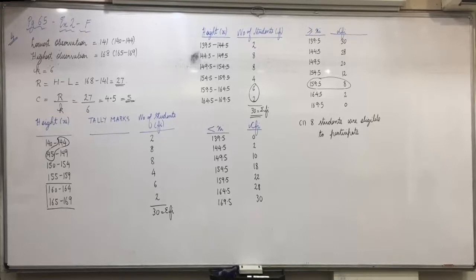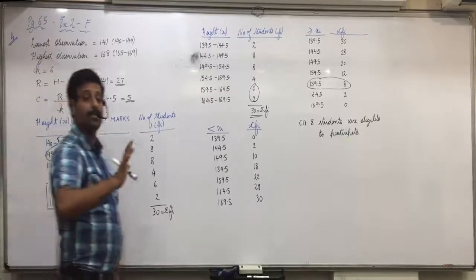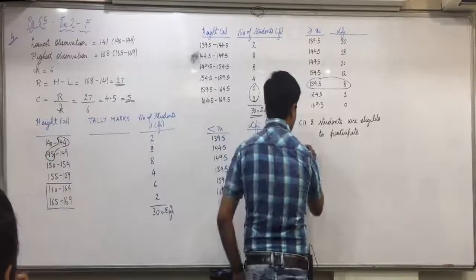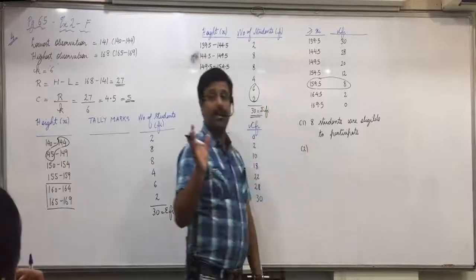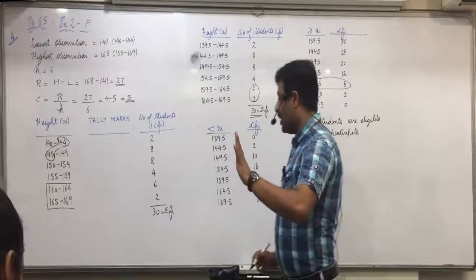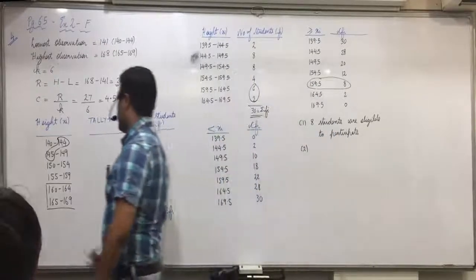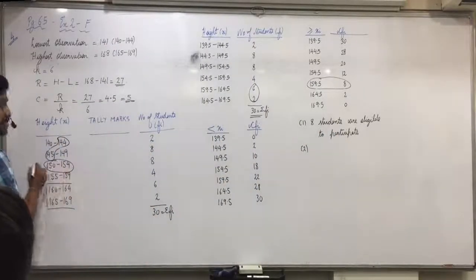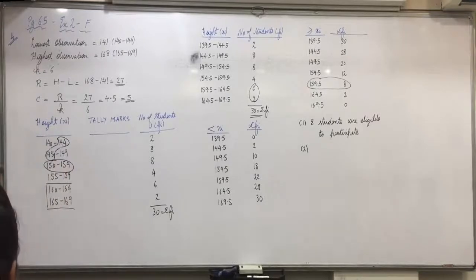Okay, let me not waste time because time is already almost over. So how do you find this? Understand it. Be attentive. You have to find by an approximation formula. Understand this? I am showing it. We need between what height? 153 to 163. Now understand this. 153 will come in this class. Silence everyone. 163 will come in this class.